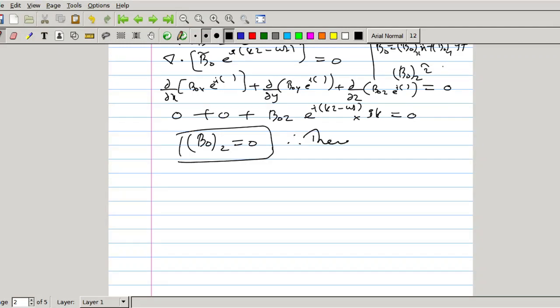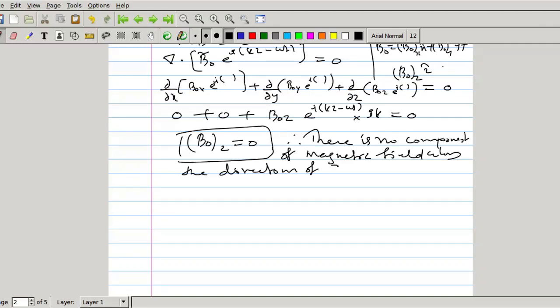Therefore, there is no component of magnetic field along the direction of propagation. Direction of propagation is along z direction. There is no component of magnetic field along the z direction. So from these results we can conclude that the electromagnetic wave is a transverse wave.